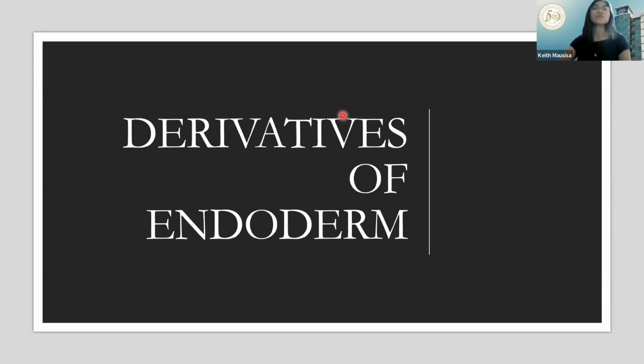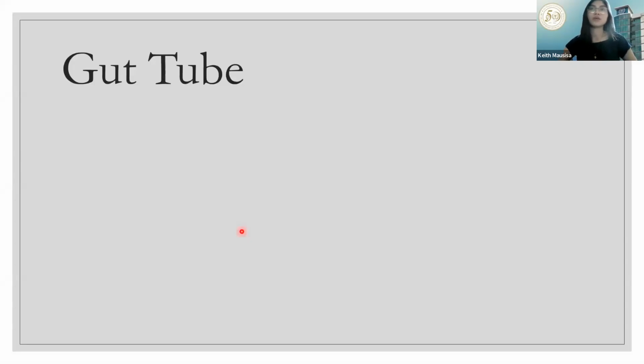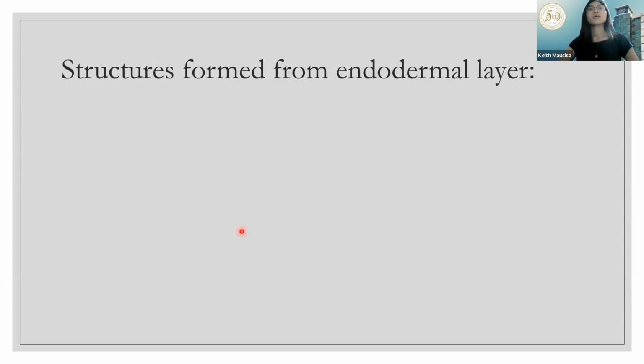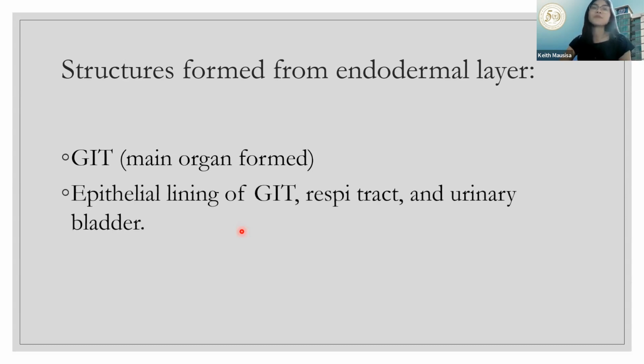Next would be the derivatives of the endoderm. Let's go to the endoderm, the lower layer. In your endoderm, we have the gut tube. We have three regions: fore, mid, and hindgut. The structures formed from the endodermal layer would be the GIT, or gastrointestinal tract, your epithelial lining of the GIT, the respiratory tract, and the urinary bladder.